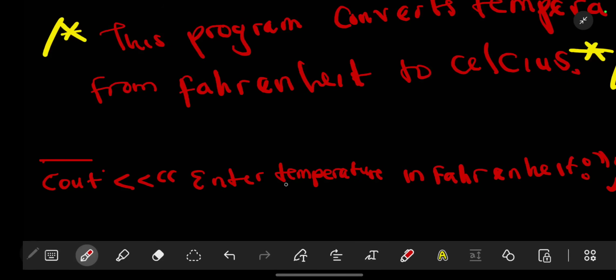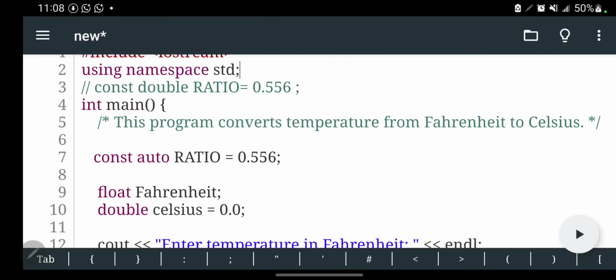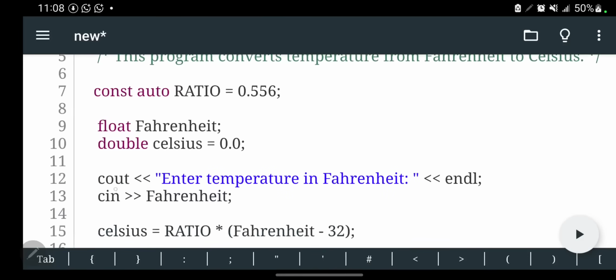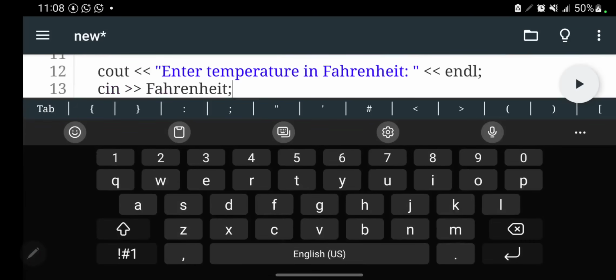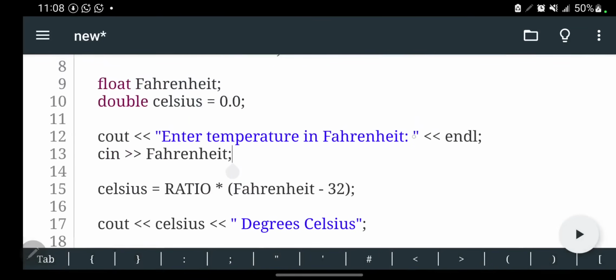So cout like that, enter the temperature in Fahrenheit. That's prompting someone. You want them to see this, and they can only see this if it is displayed on the screen. That's why it is an output. So let's look at what I'm saying. When you say cout, enter temperature in Fahrenheit, you can do it like how I've done it, or you can put endl. If you recall in the previous video, endl is to end line.